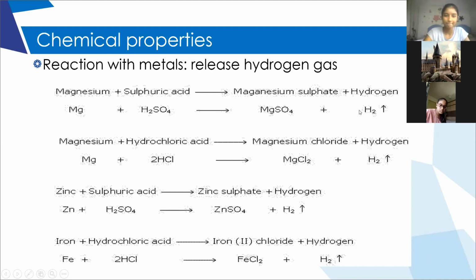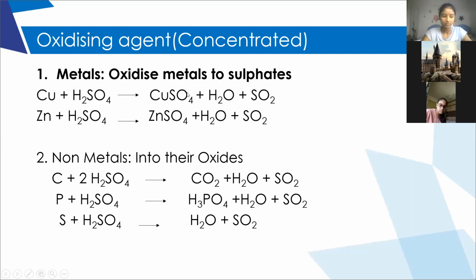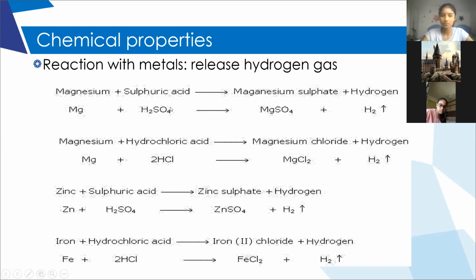Right? So you have to get clearly the difference. With dilute sulfuric acid, they liberate hydrogen gas and form sulfates. Whereas with concentrated sulfuric acid, they liberate sulfur dioxide as a byproduct. In both reactions, they are forming sulfates only.